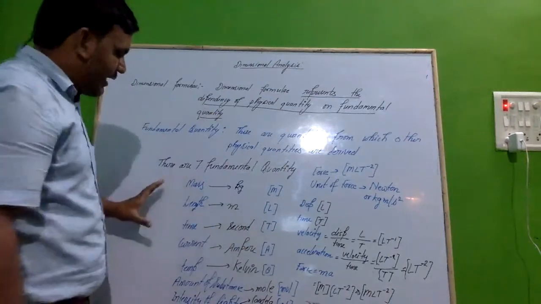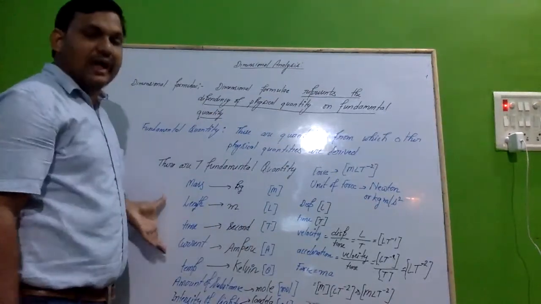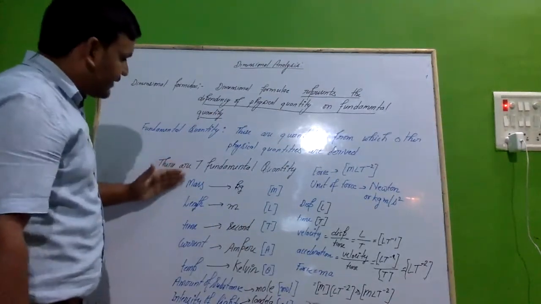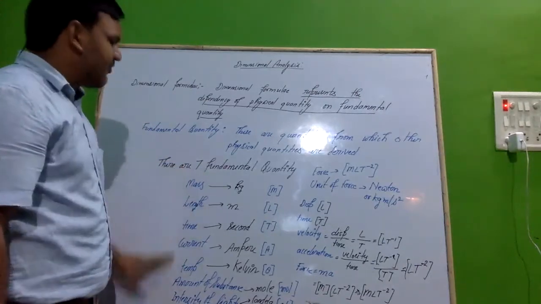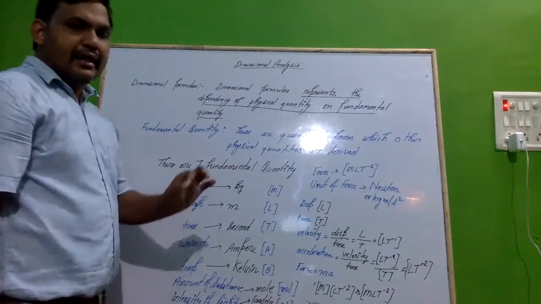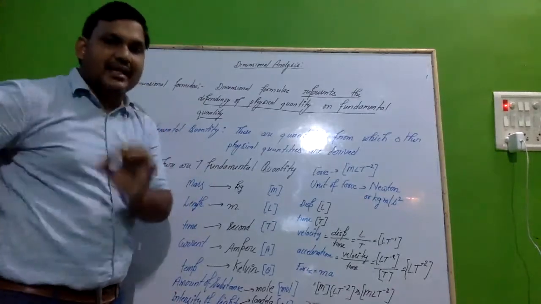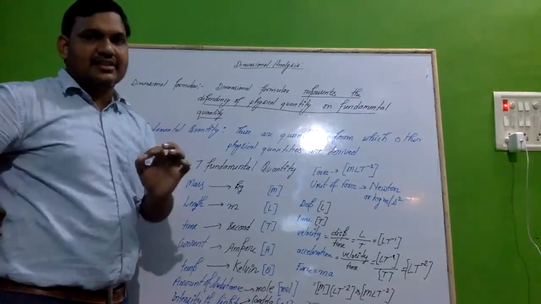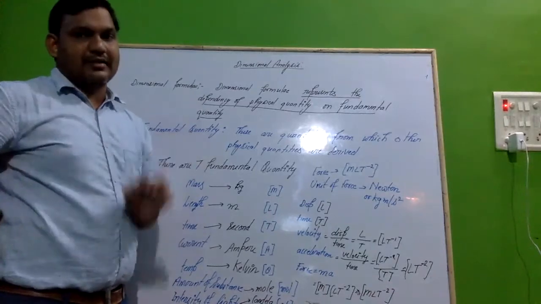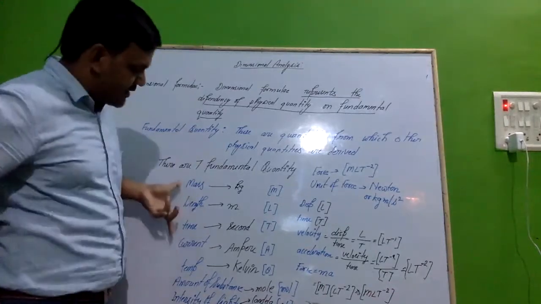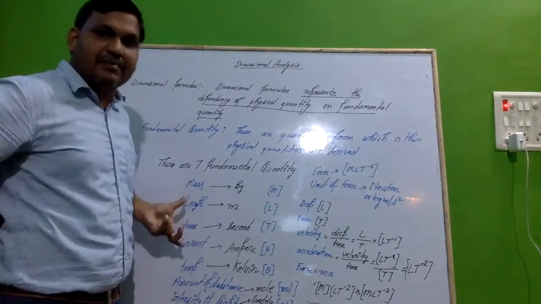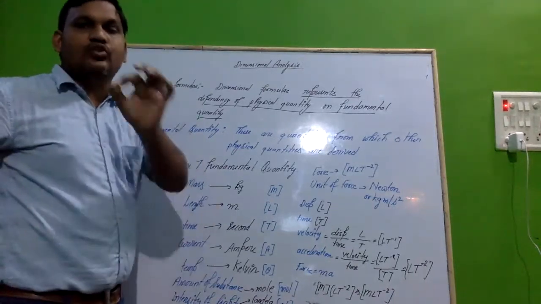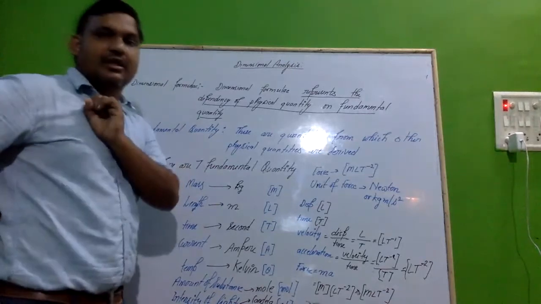So one more thing I wish to add here. There are 7 fundamental quantities. And if you are going to understand about the SI and MKS, that is the international system or meter kilogram second, in MKS there will be 7 fundamental quantities. In the SI system there will be 7 fundamental quantities along with 2 supplementary quantities.